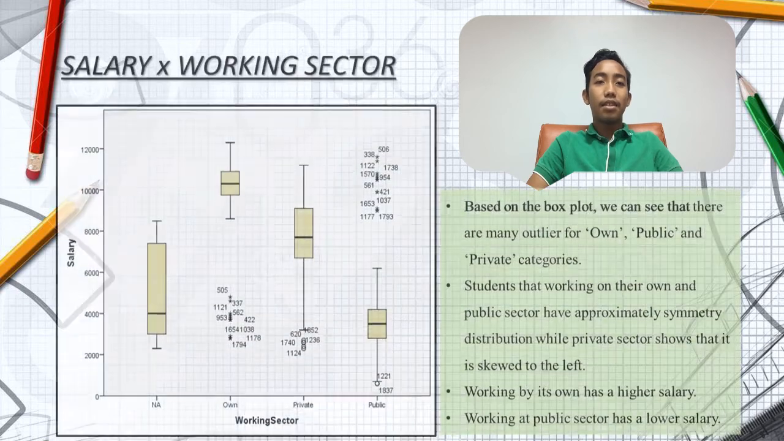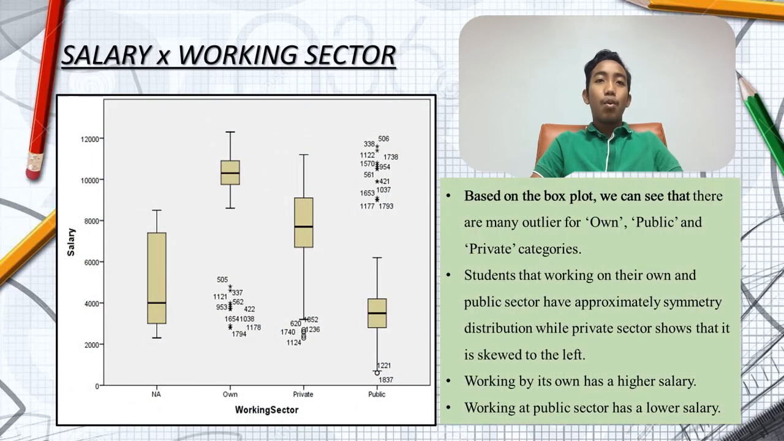Then, salary and working sector. Based on the box plot, we can see that there is relationship between these two variables. Besides that, there are many outliers for own, public and private categories. Students that work on their own and for public sector have approximately symmetrical distribution, while the private sector shows that it is skewed to the left. From what we can see here, I can say that if we work on our own, we can get more salary because we are getting net pay.